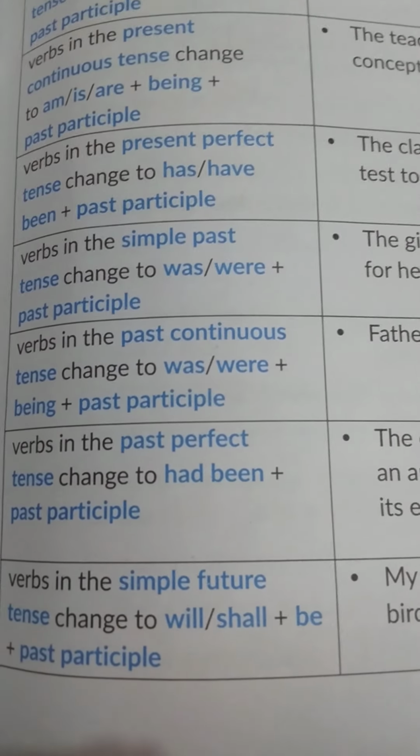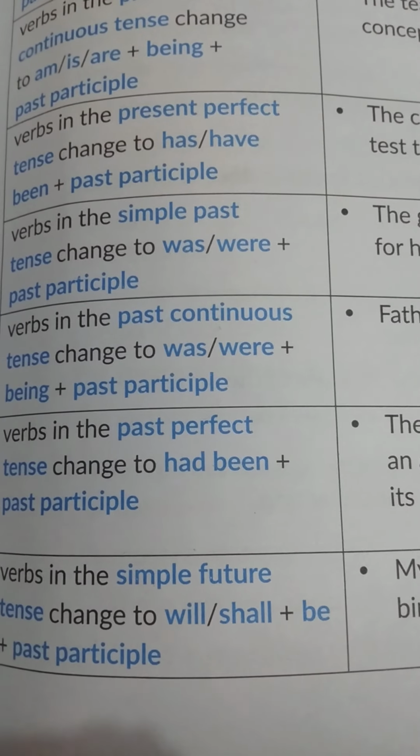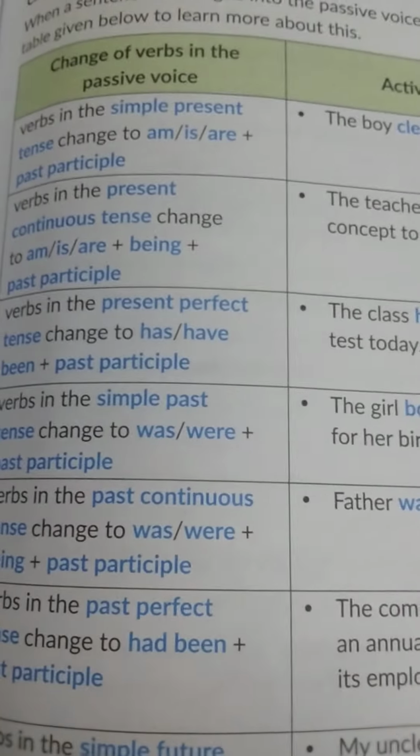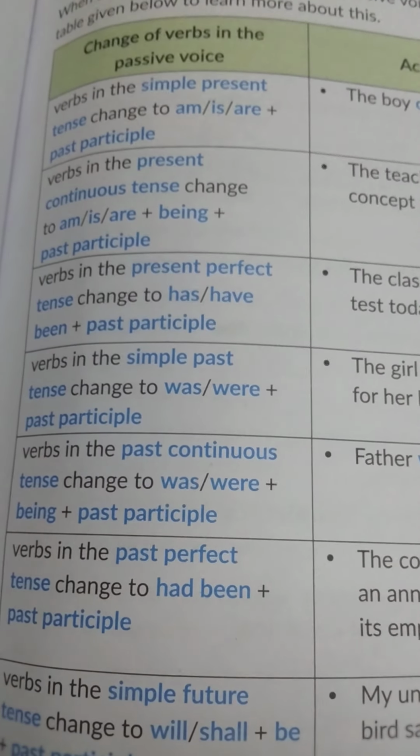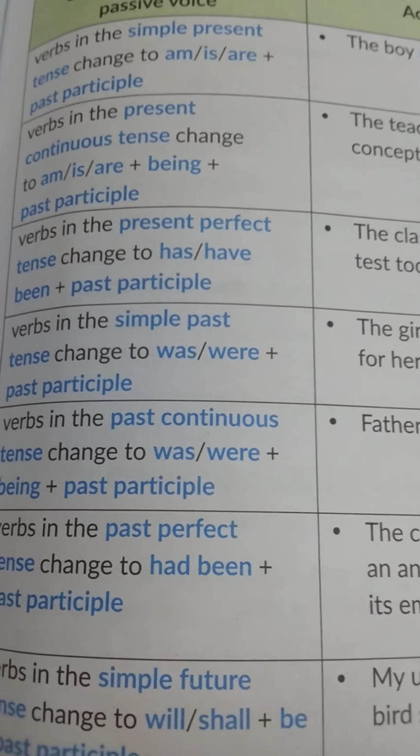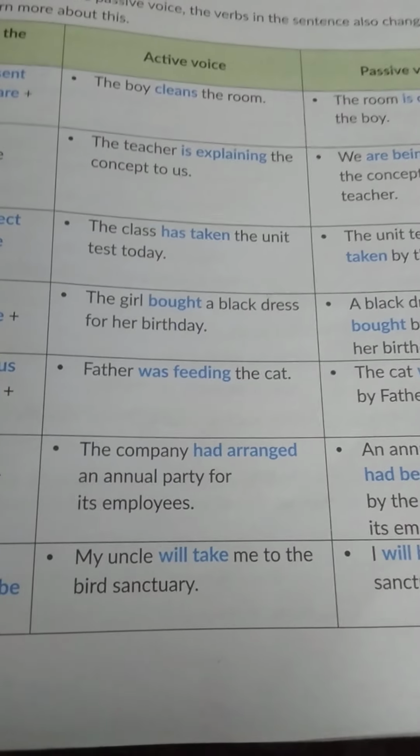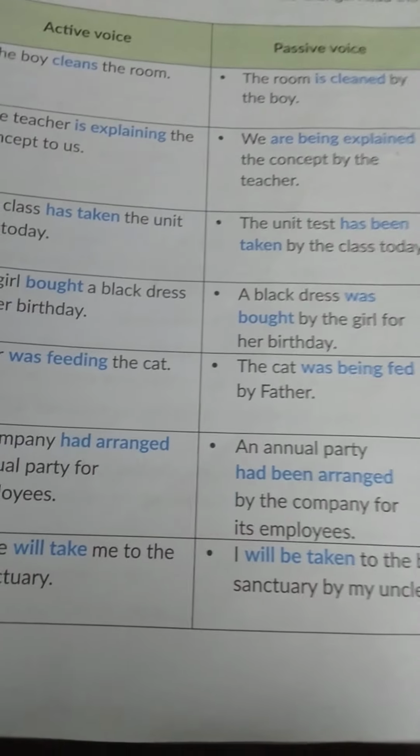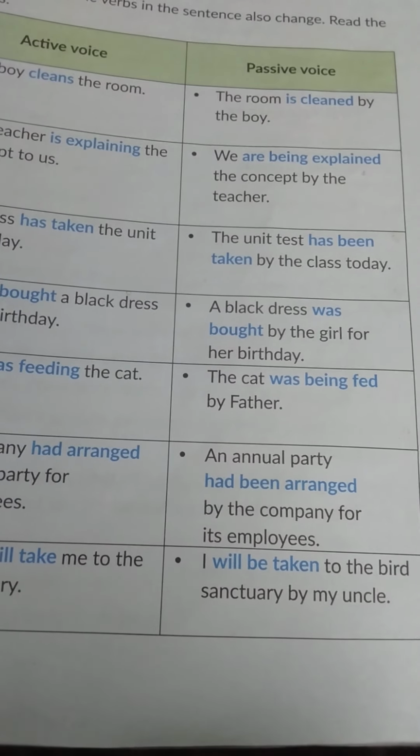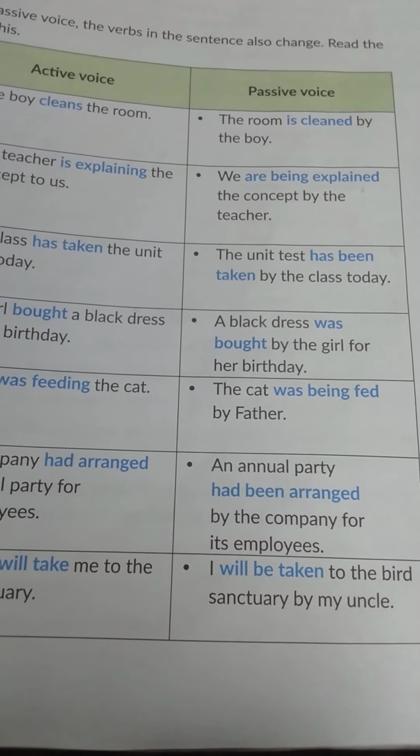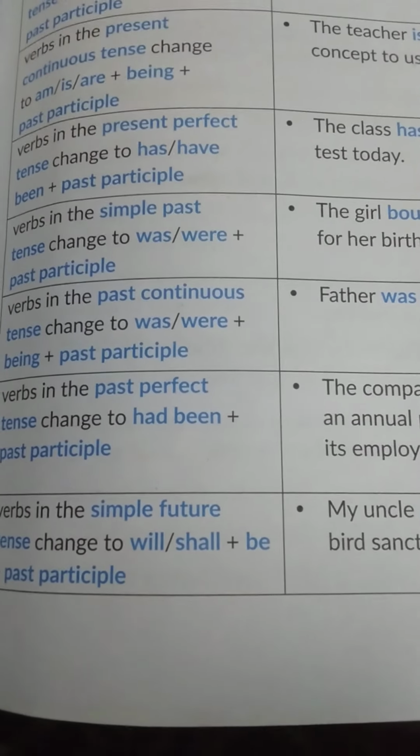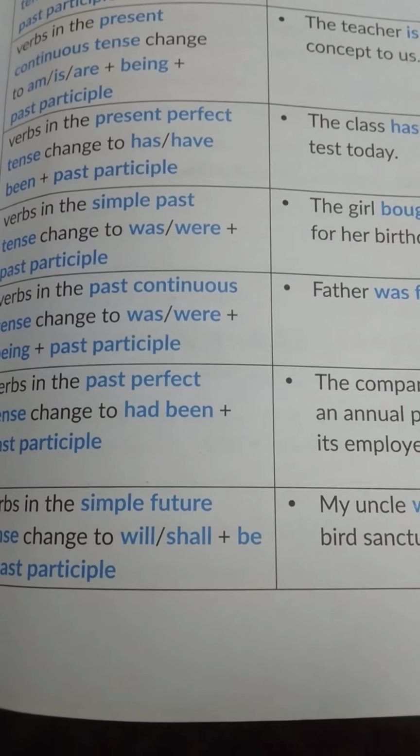Fourth rule is verbs in the simple past tense change to was or were and past participle. As we have done in the first one, it is used is, am, are. Here it will be was, were. The rest of the things are as it is. The girl bought a black dress for her birthday. The passive voice will be a black dress was bought by the girl for her birthday. Only was is used and V3.